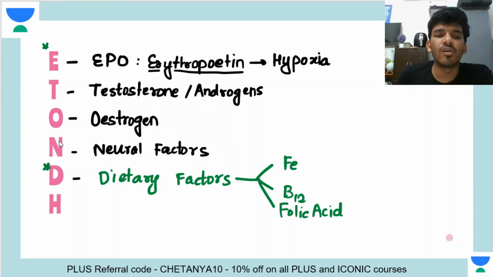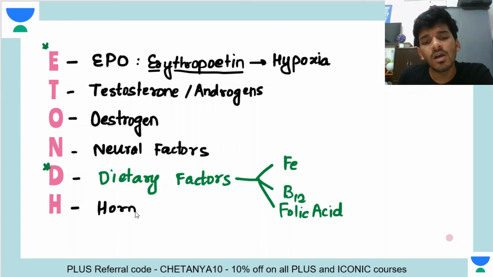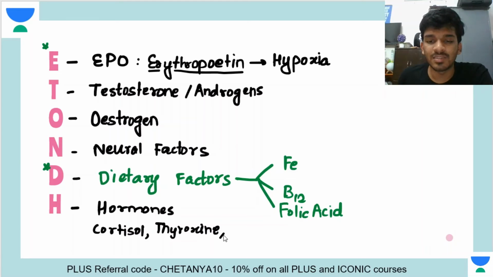H here stands for other hormones. Other hormones. H for hormones. Now, what are these hormones? These hormones include cortisol, thyroxine, right? So you might have even read in your class 11 NCERT in the chapter on endocrine that thyroxine causes RBC synthesis. And last is growth hormone, right? Growth hormone. Okay, so these are the hormones.